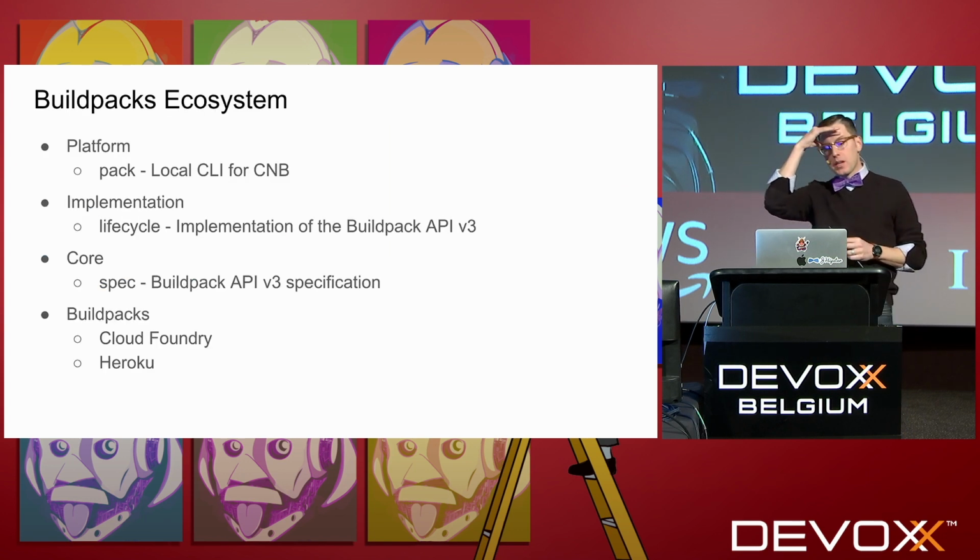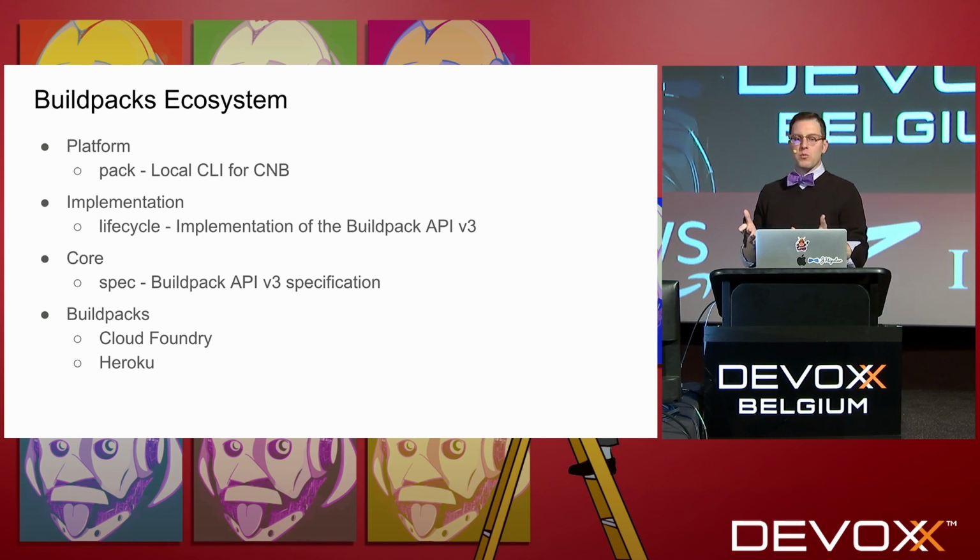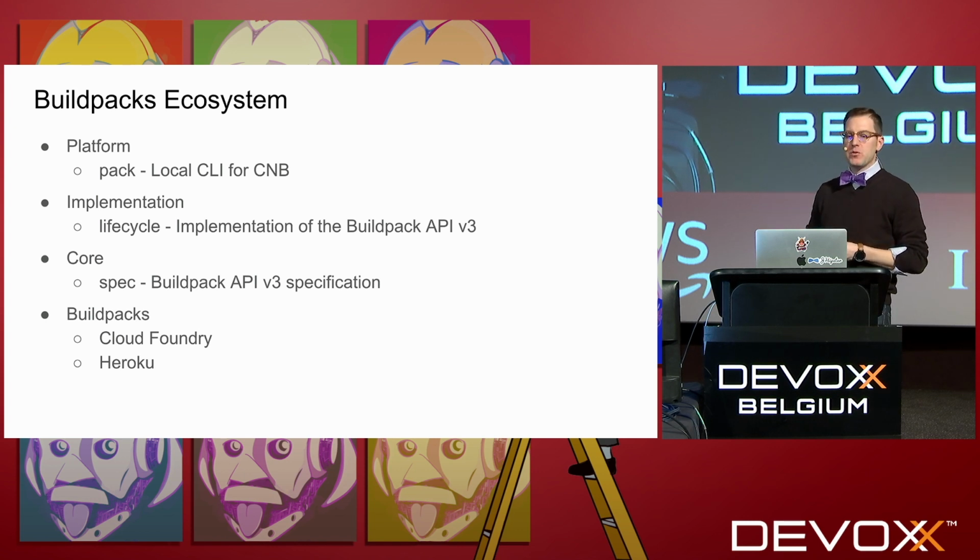So the Buildpacks themselves are just one part of the broader Buildpack ecosystem. There's also the parts of buildpacks.io that run Buildpacks. So we have the platforms, and there's a specification for what a platform is, the thing that knows how to run Buildpacks. There's the implementation, which we call the lifecycle. This is actually the code that runs the Buildpack itself, and then a whole bunch of specifications around these things.